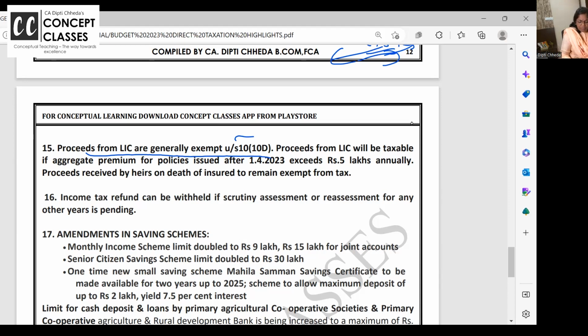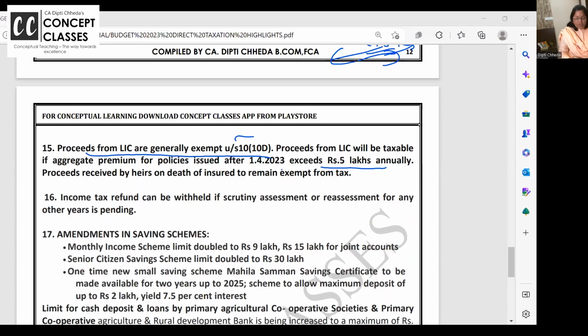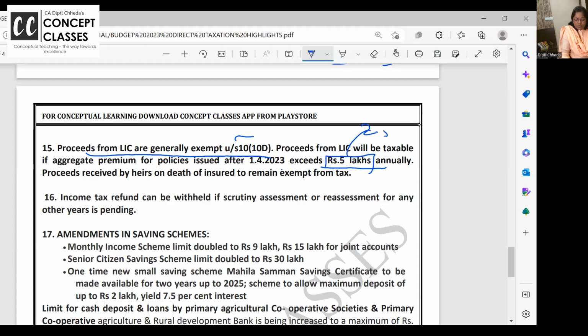Now, from 1/4/23, they say if your yearly premium exceeds 5 lakh, so now they have put a cap that if you have taken a policy wherein the single premium is 5 lakh, or put together for all the policies taken after 1 April 2023, if your yearly premium exceeds 5 lakhs, then on maturity, whatever amount you receive is going to be taxable. This is not new, dear students. Till last year, this limit was 2.5 lakh.